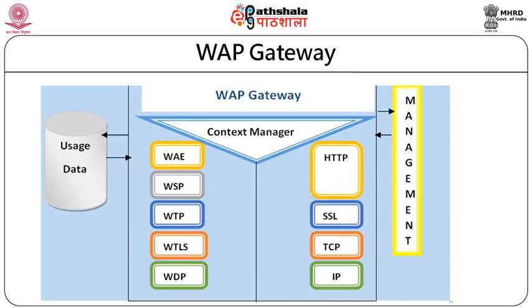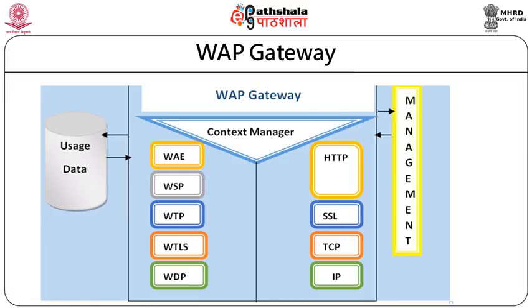One side you can see here on the screen is the management, the other side the usage data. Now the question arises: how are we getting our billing? All the users which are using wireless devices get a billing system, they get a bill for the usage of the data they have done. So that is taken care of by this usage data, here you can see on the screen.